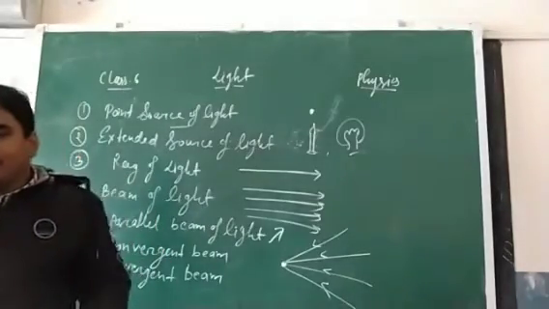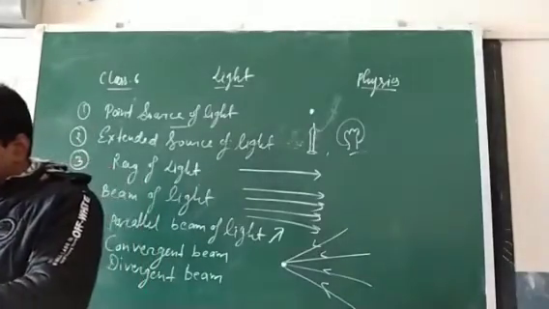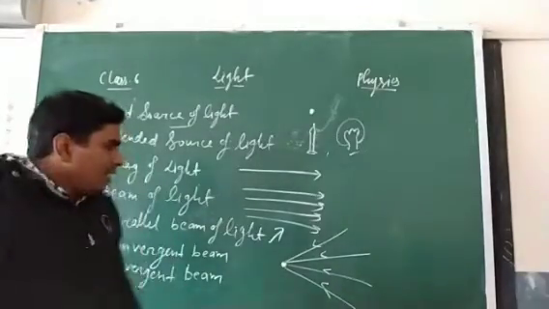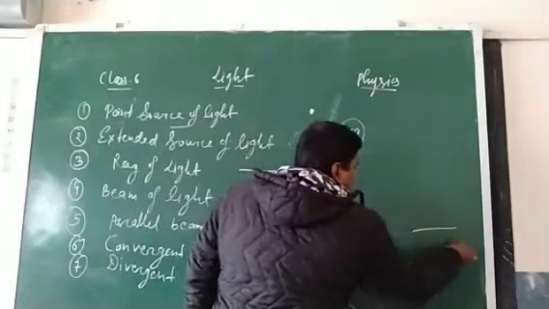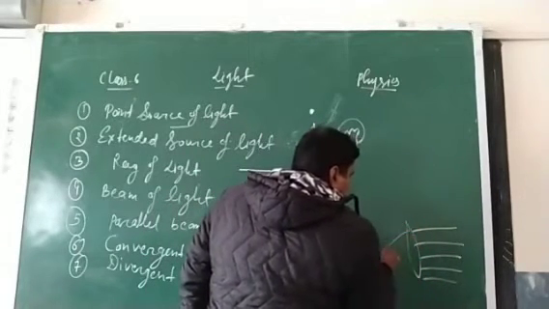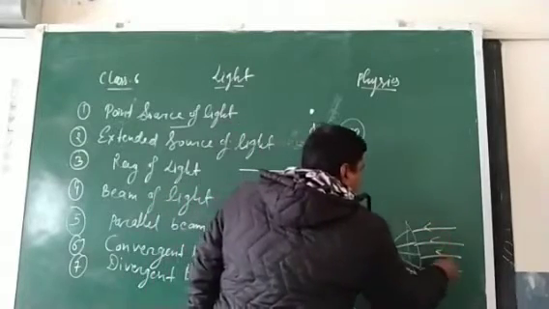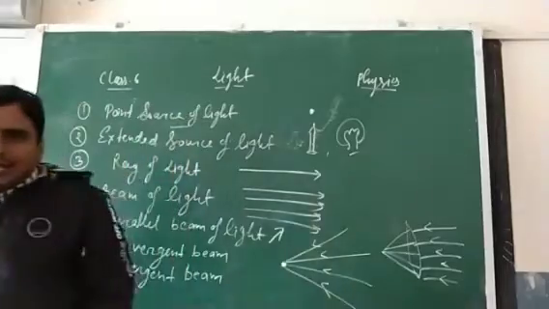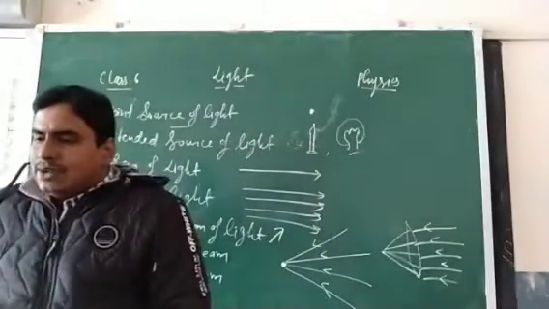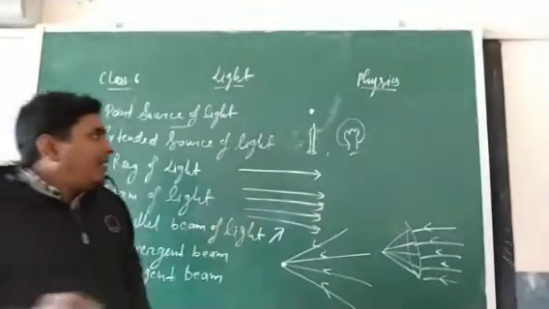Clear? Convergent beam of light example. You can see that the rays are coming parallel to each other, and using a lens, they will converge at a single point. So these are called convergent beam of light. Okay, students. Divergent beam, for example, rays coming out from a bulb or a burning candle.